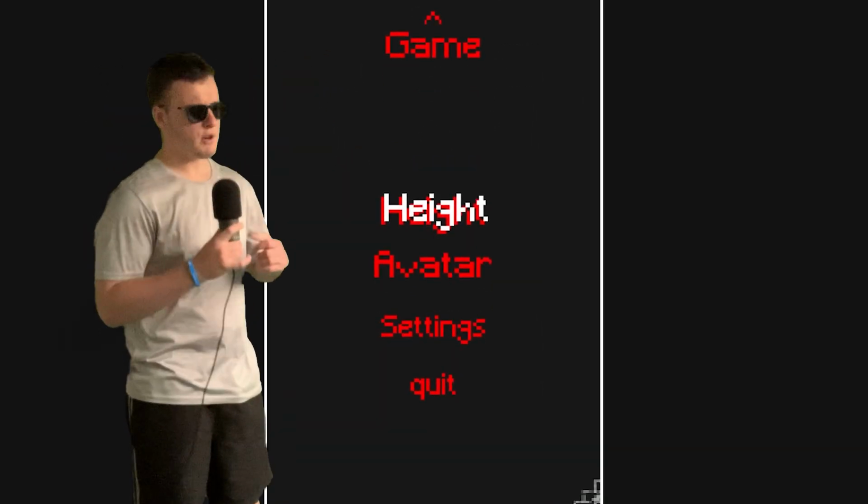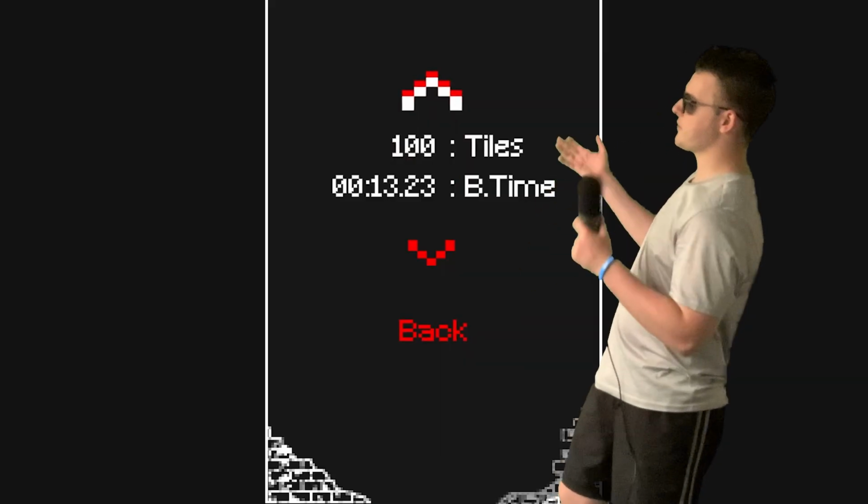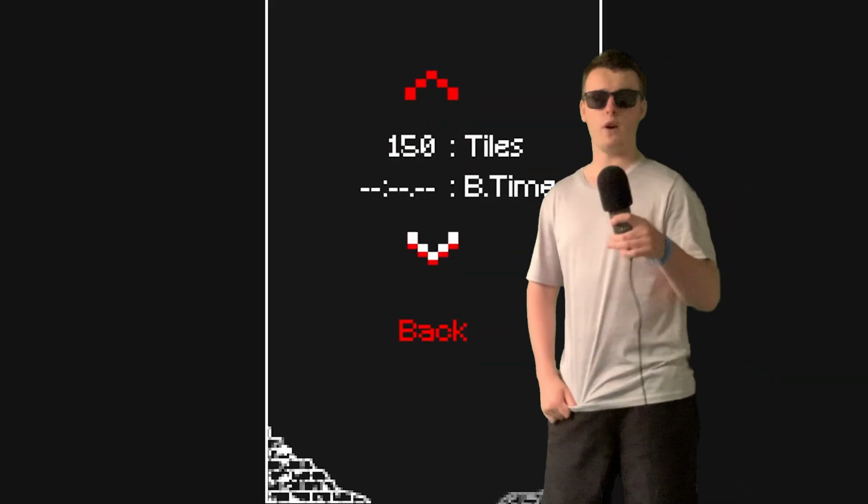If you had a keen eye, you might have noticed there is a button within the menu that says height. Pretty self-explanatory. If you don't understand though, I fear for your life. But for those who understand what I'm talking about, which is great, I've added in a high score system, which means that you can go fast and compare with friends, so good luck and enjoy.